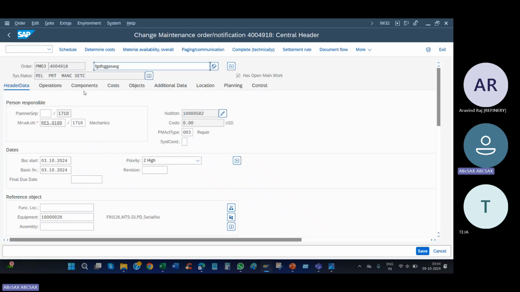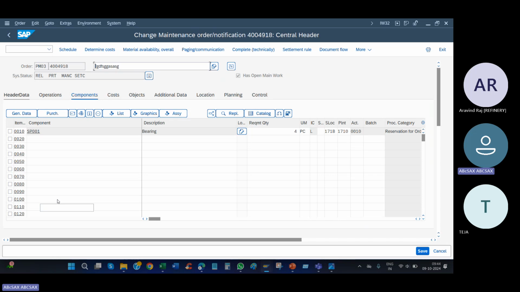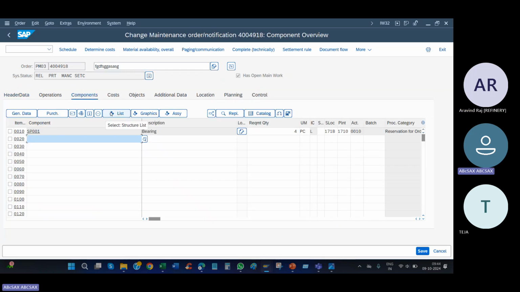Okay. So in the component, you will be adding the material. Already we had seen during BOM that through the list button you can get the material if the equipment is having a BOM. The list button is used to get the material if the technical object is having a BOM. Correct or not? Okay. Yes, sir. This is a very simple integration, no need to tell. I'm just telling you.